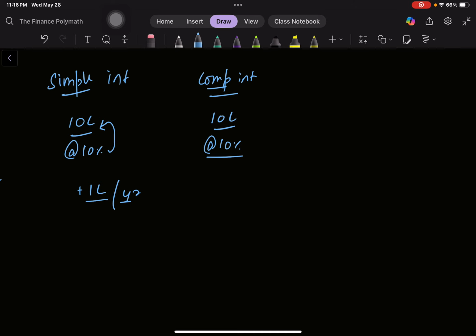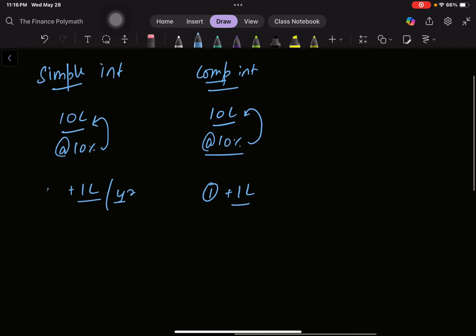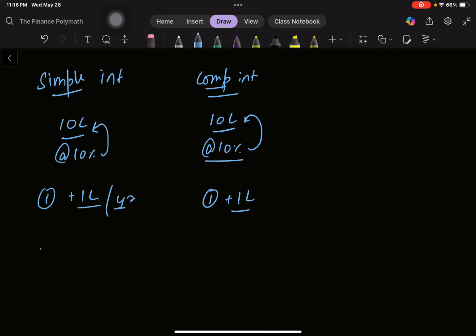Now what happens in compound interest? In the first year you'll earn interest on this principal, so you'll get plus 1 lakh rupees. In simple interest you'll get 1 lakh rupees, in compound interest you'll get 1 lakh rupees. But in the second year, in simple interest you'll be getting 1 lakh rupees, but in compound interest you'll now get interest on this 1 lakh as well.